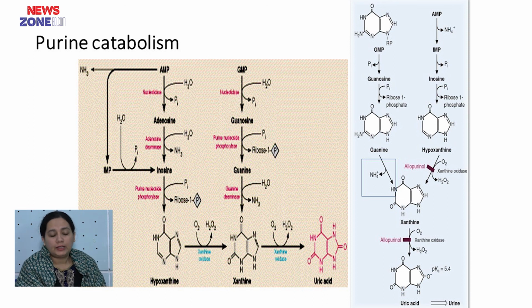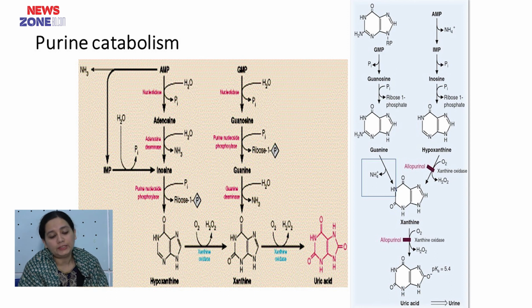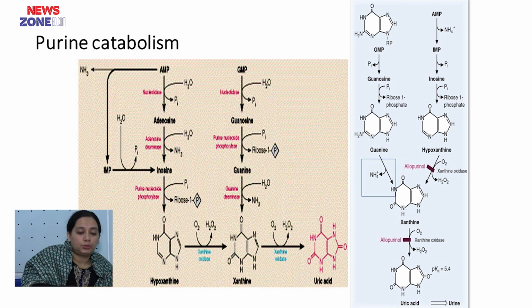So, purine catabolism. After the breakdown of purine nucleotides, the ultimate end product is uric acid, which is excreted through urine.